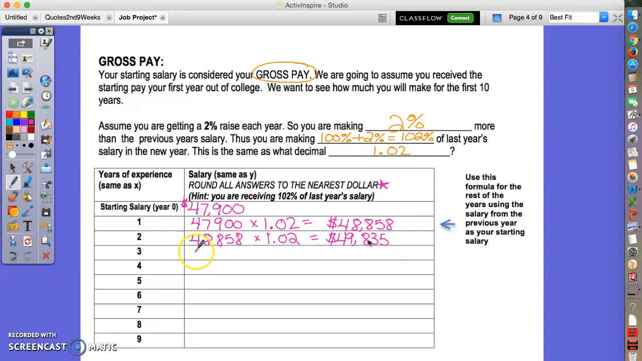Again, if we take that new number, 49,835, and we multiply it by 1.02, this is what you're going to do in the entire table the whole way down, you would be making $50,832, and that would be after your third raise, or your 4th year of teaching. So you could go all the way through. We would continue this pattern. I found for Upper St. Clair, your 10th year of teaching, after 9 raises, you would make $57,245. That is how you do the gross pay for this project.